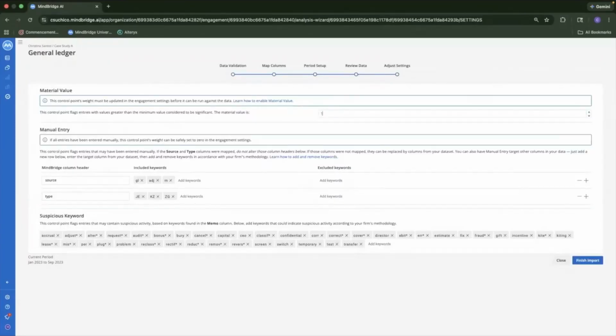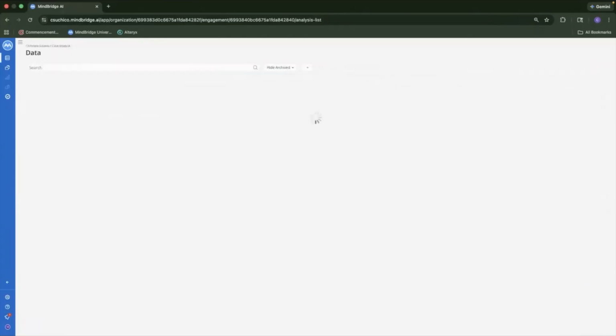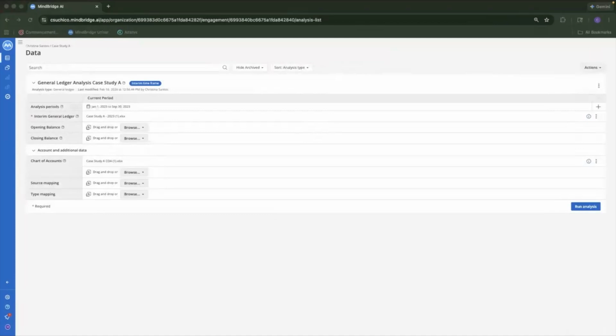We are going to be looking at values that are $10,000 or more. And we're adding a keyword for MJ, which is a great keyword that the company uses, and adding a suspicious keyword of Steve Smith, which is the CEO. And then we're going to go ahead and run the analysis.